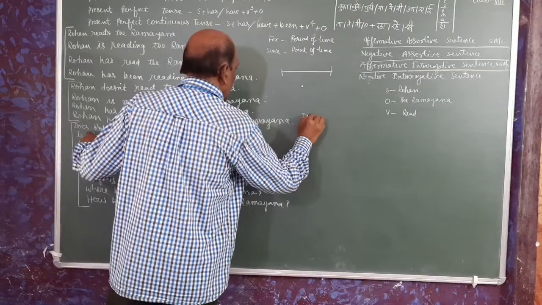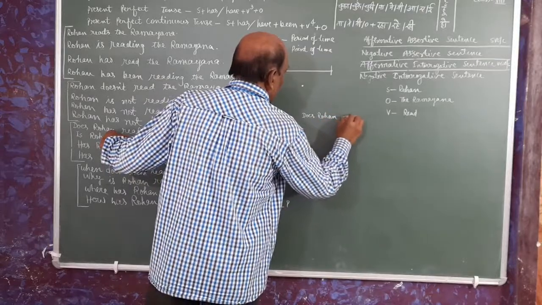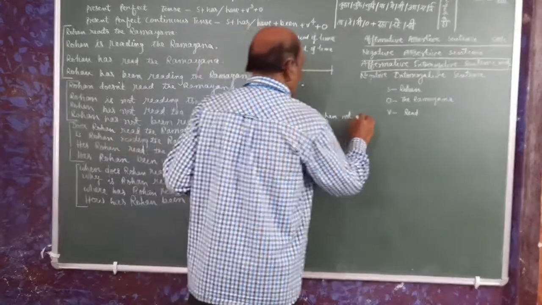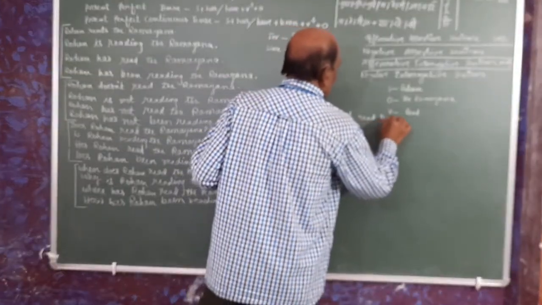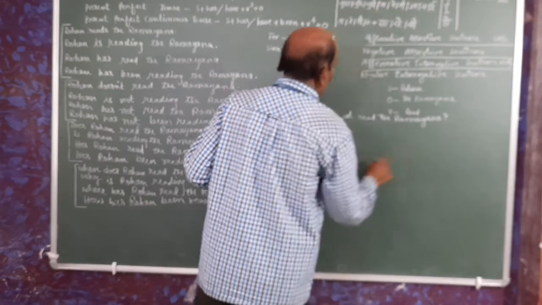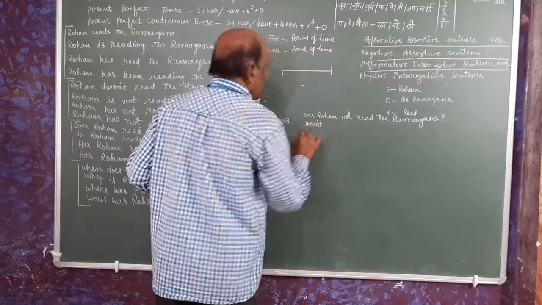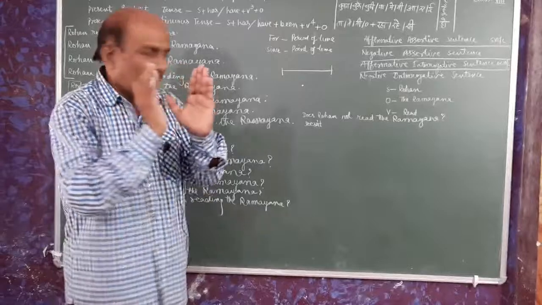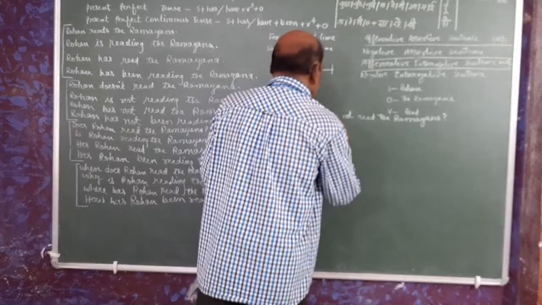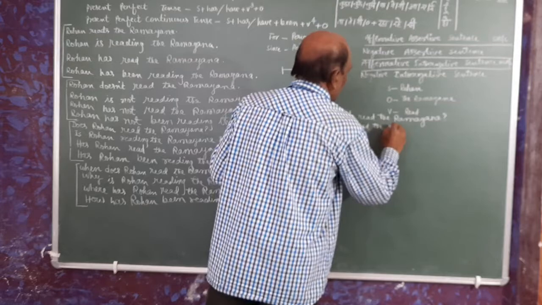Does Rohan not read the Ramayana? See here we have put not here. Does Rohan not read the Ramayana? We can put not here also, but we have to put not in short form. Doesn't. We will pronounce doesn't. Doesn't Rohan read the Ramayana?